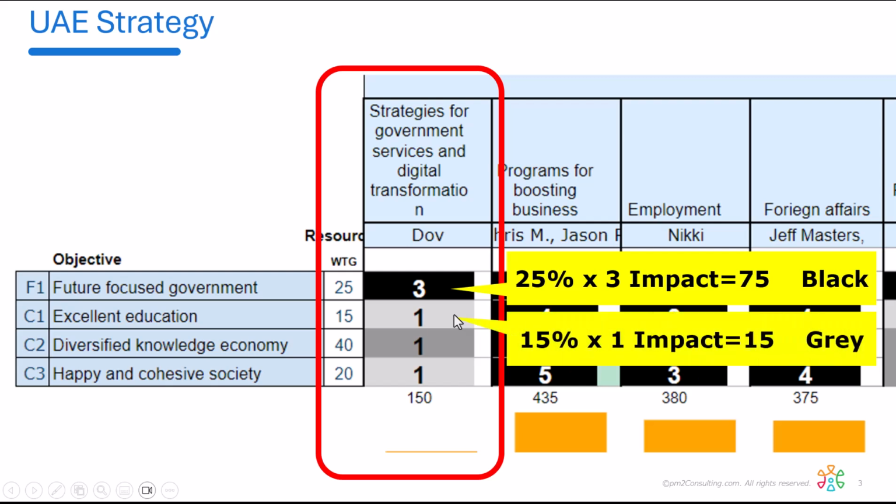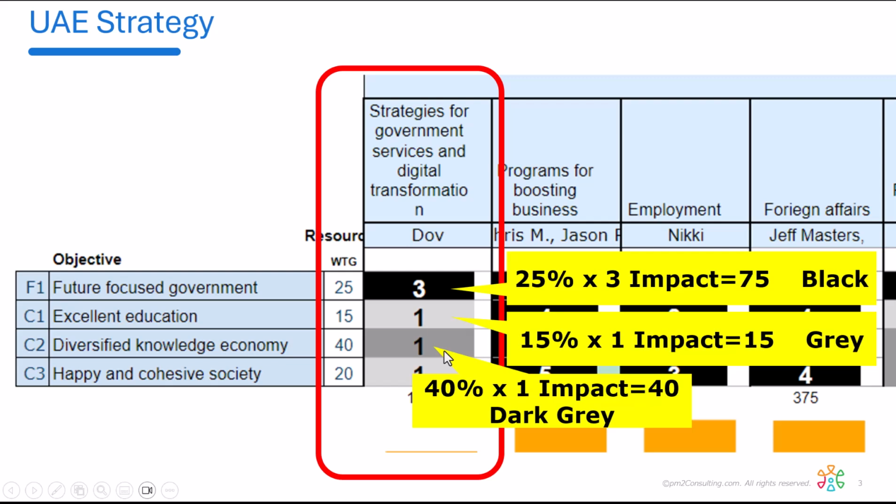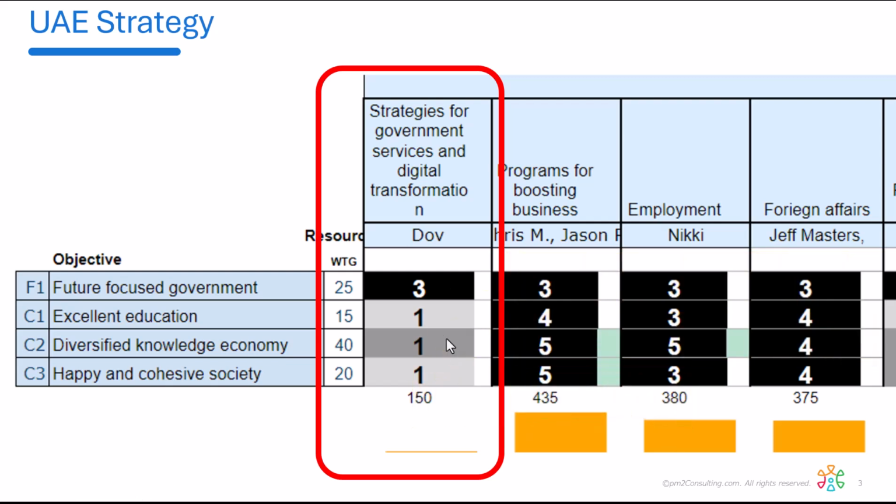The next one down has an impact of 1 on an objective of 15%, so that earns 15 strategy points, so it's light gray. The next one, also an impact of 1, but the weighting is 40, so that makes it dark gray. So in this way, what we've been able to do is illustrate where this ministry needs to focus.